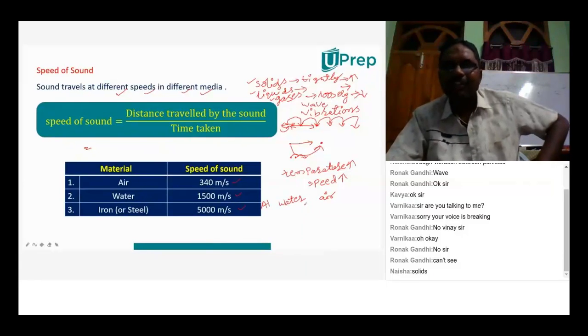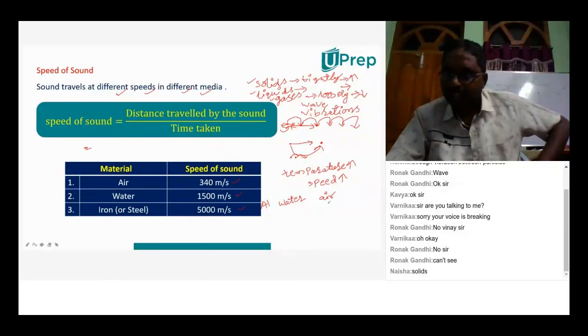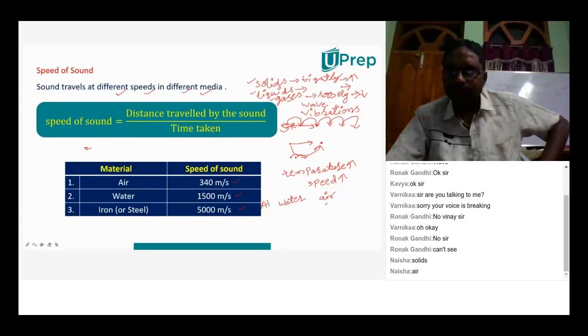It will be the least in air. Why air? Because the particles in the air are very loosely packed, and so the vibration takes longer to pass on the energy. Therefore, it takes a longer time.